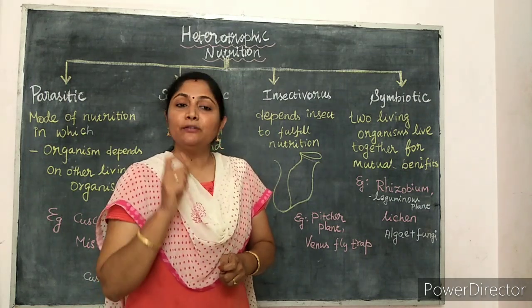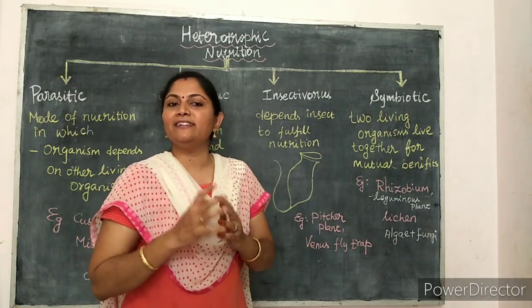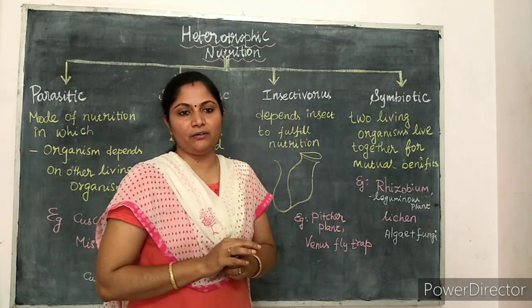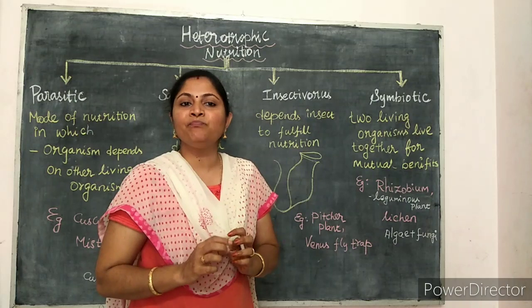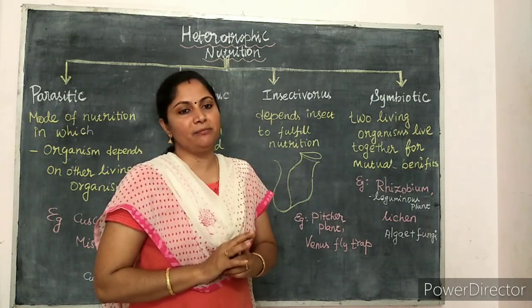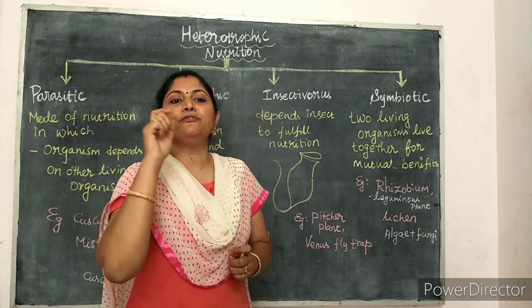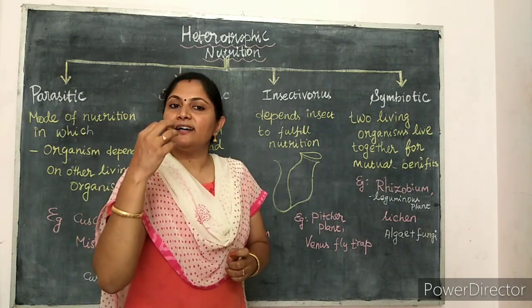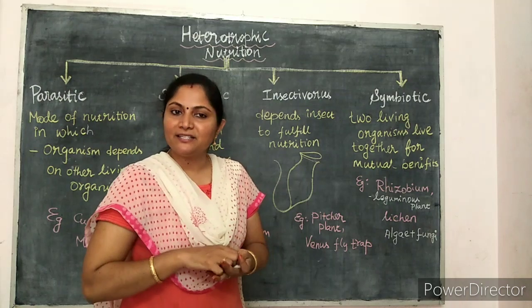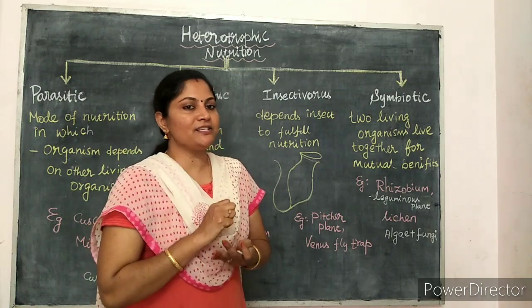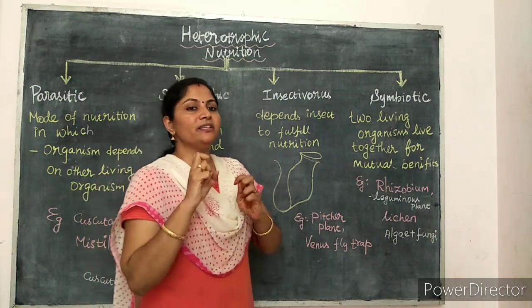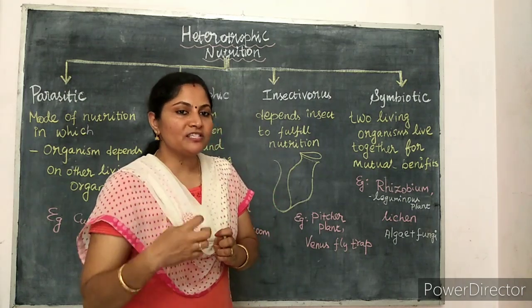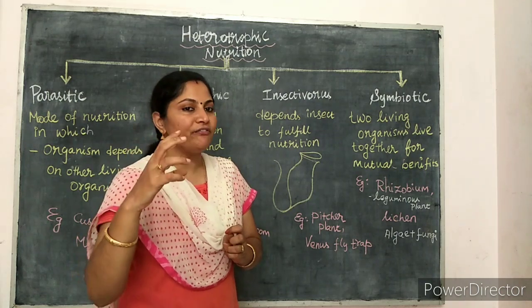But these plants grow in soil that lacks nitrogen. In order to fulfill the nitrogen deficiency, they take insects, digest them and take the nitrogen from them.